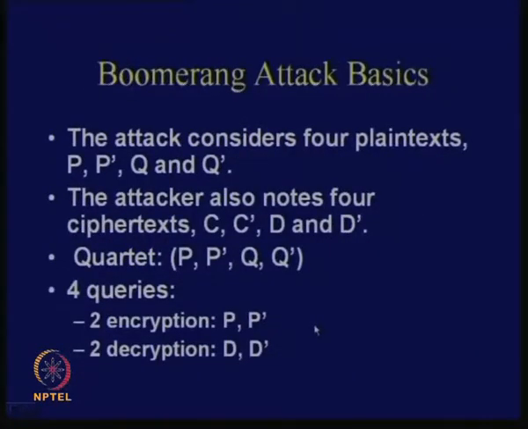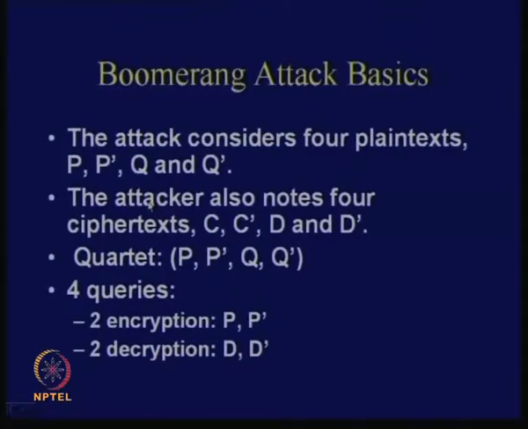The boomerang attack basics are as follows. In differential attacks we were considering two plain texts, but in this case we will consider 4 plain texts. We will consider P, P dash, Q and Q dash, and we say that P, P dash, Q and Q dash form something called a quartet. The attacker first chooses P and P dash, and then obtains Q and Q dash by decrypting 2 corresponding cipher texts. So the idea is as follows.